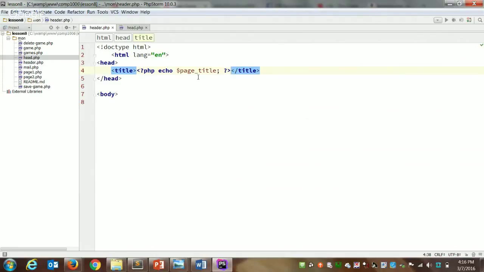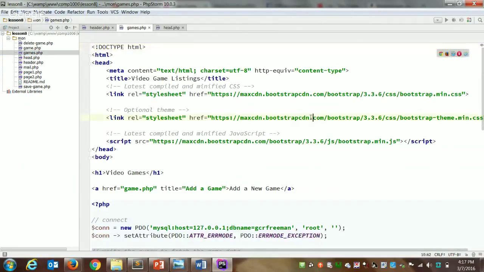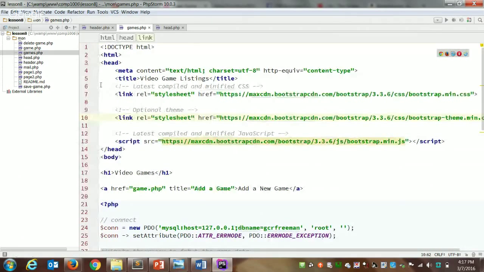So we want to put our CSS links in here. Right now we have links to our CSS both on our game.php as well as our games.php. If I open those up, so here's the games page. What I want to do is strip out some of the duplicated stuff here and move it into the header.